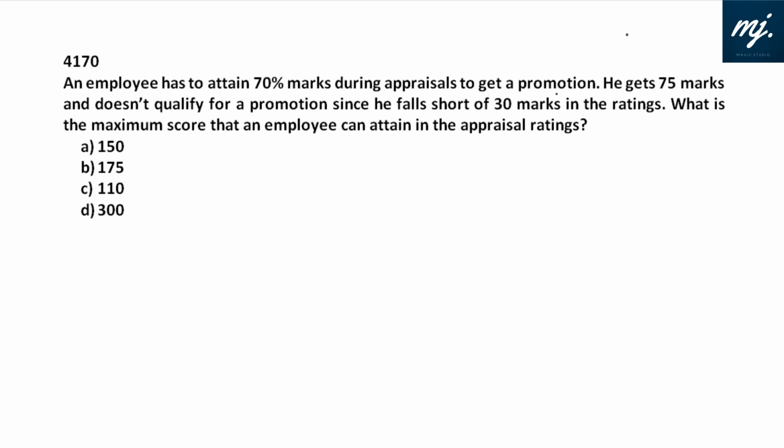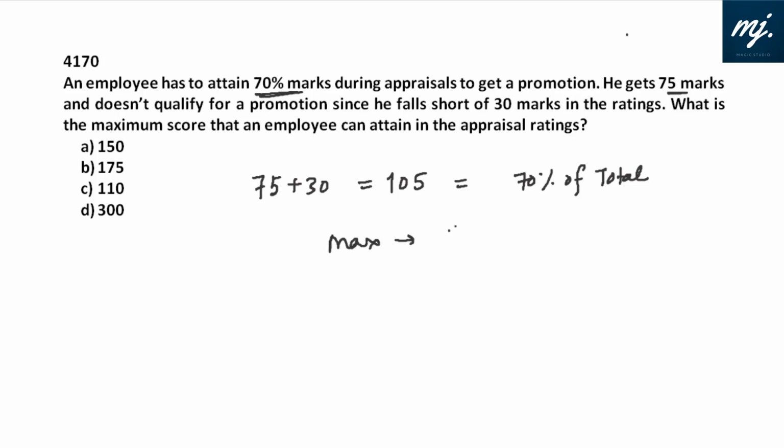An employee has to attain 70% marks during appraisal to get a promotion. He gets 75 marks. Mind you, this is in percentage and these are the actual marks. He doesn't qualify for a promotion since he falls short of 30 marks in the ratings. That means he should have got 75 plus 30, that is 105 marks, and that should be equal to 70% of the total marks. What is the maximum score that an employee can attain in the appraisal rating?